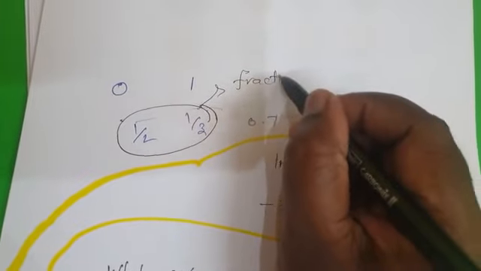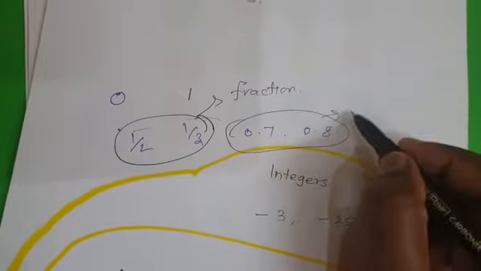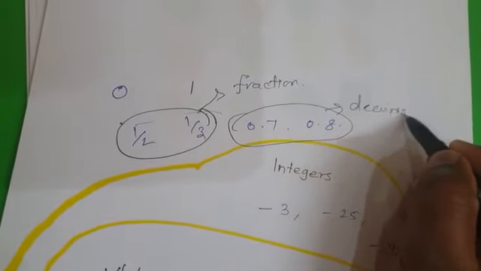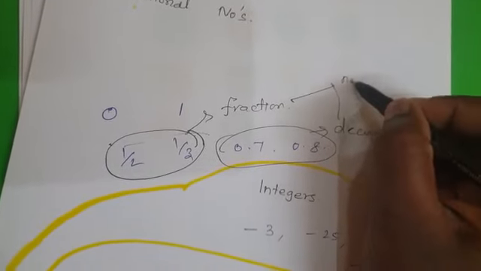Fractions. Good, you studied about it last year, right? And these numbers, how would you call them? You call these decimals. So fractions and decimals are non-integers.